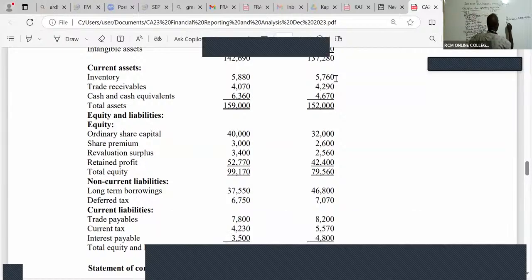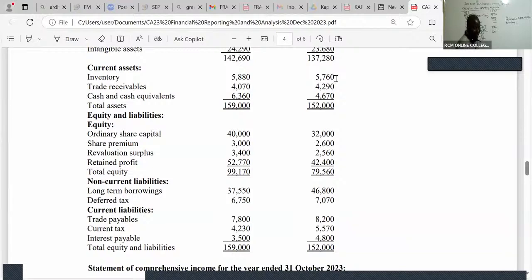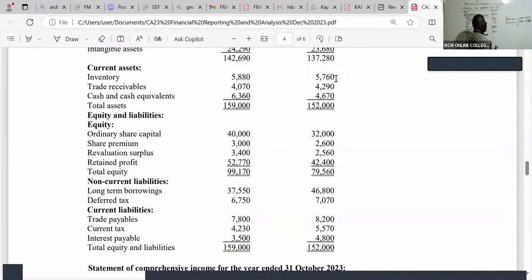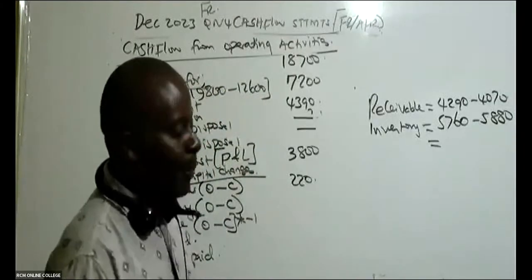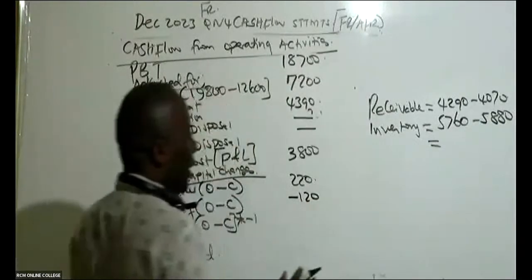So under inventory, it will be 5760 opening minus the closing, 5880. I can see I'm going to get a negative, I'll write that number the way it is. This is the good thing of cramming or working with this approach. You write it the way it is.